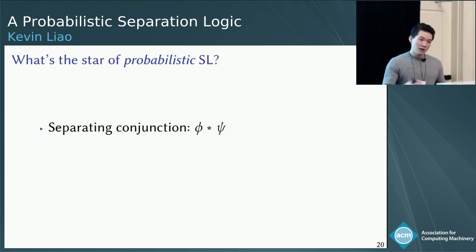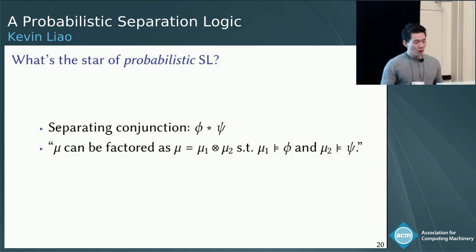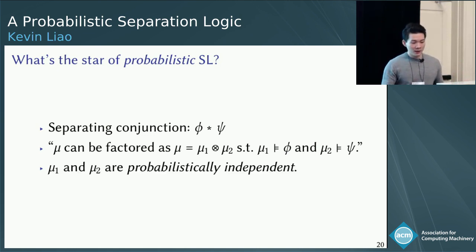We too have a separating conjunction, but we give it a new meaning as follows. phi star psi holds over some distribution over randomized memories mu if we can factor it as the product of two distributions, mu1 and mu2, such that mu1 satisfies phi and mu2 satisfies psi. To put this otherwise, this means that mu1 and mu2 are probabilistically independent.